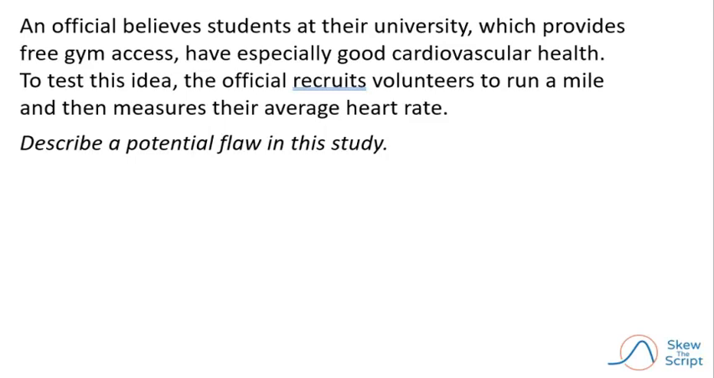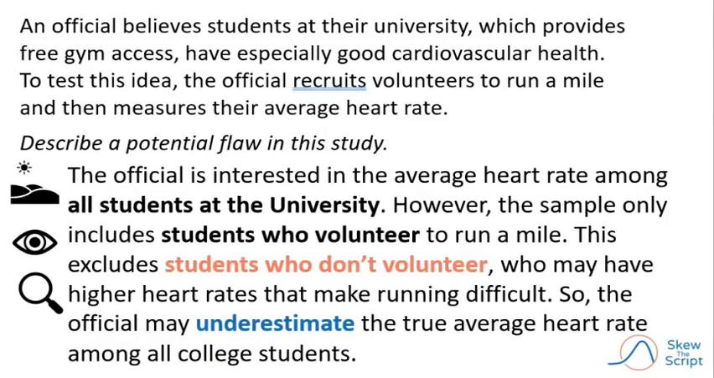Imagine that we're looking at a case like this. A university official believes that students at their school, which provides free gym access, have especially good cardiovascular health. To test this idea, the official recruits student volunteers to run a mile and then measure their average heart rate. They're being asked to describe a potential flaw in this sampling process. Go through the parts of creating an argument as I read this statement, describing a potential flaw in this study: population, sample, and exclusion with results.